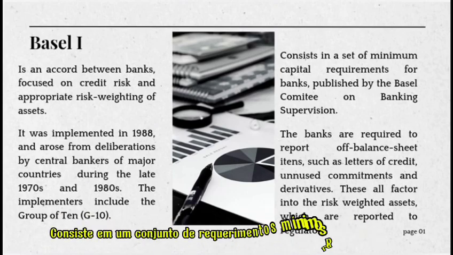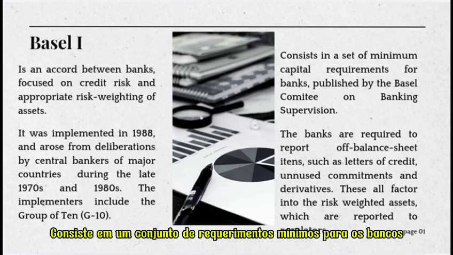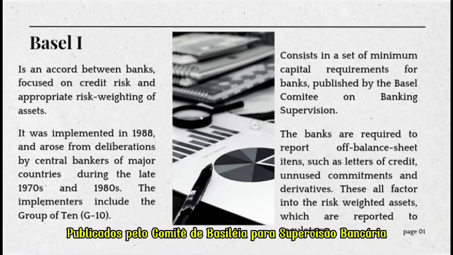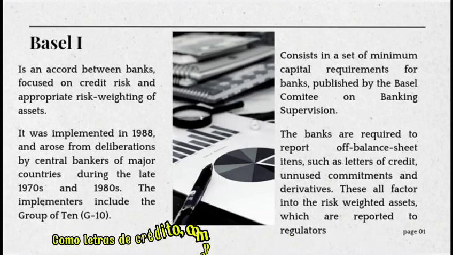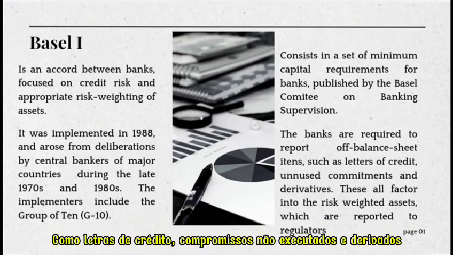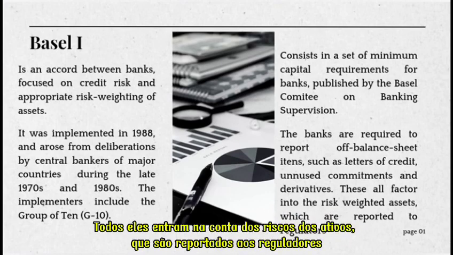It consists of a set of minimum capital requirements for banks, published by the Basel Committee on Banking Supervision. The banks are required to report off-balance sheet items, such as letters of credit, unused commitments, and derivatives. These all factor into the risk-weighted assets, which are reported to regulators.